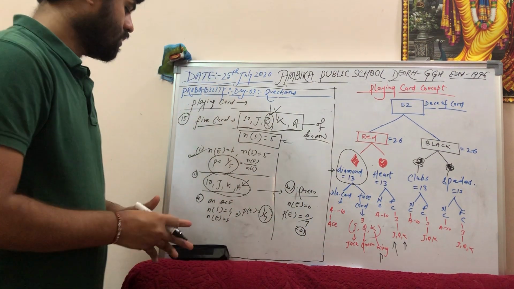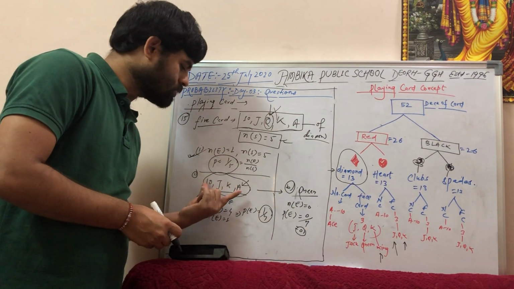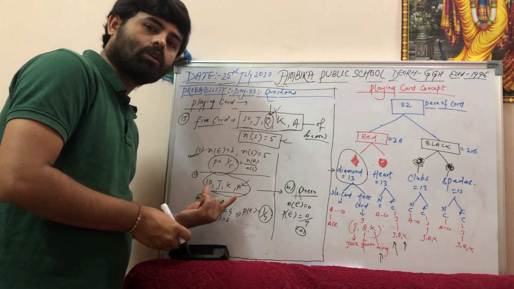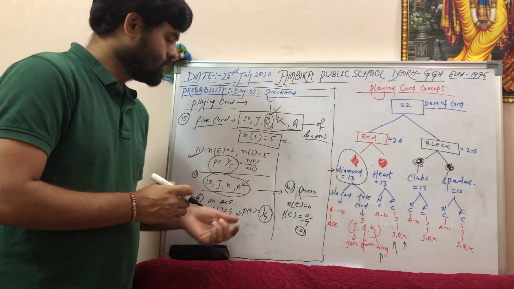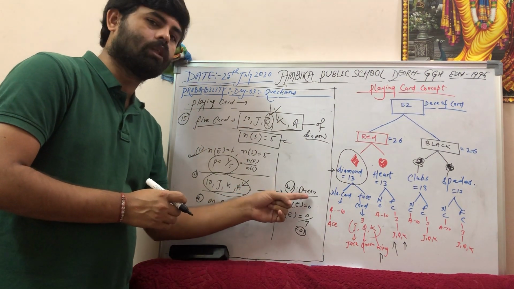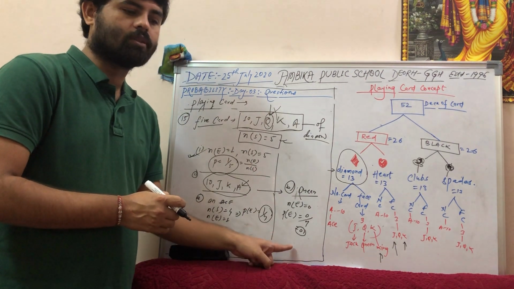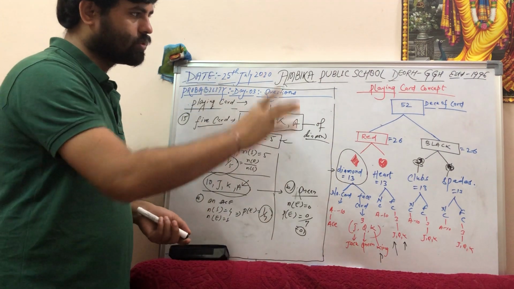So that means whatever does not exist in this particular possible outcomes, the event it is talking about, it does not exist in this particular outcome, that means it is an impossible event. We have studied about that. So it is talking about the impossible event. So for the impossible event, what is the probability? It will be 0. That is the answer will be 0. So this is the concept of the card question.